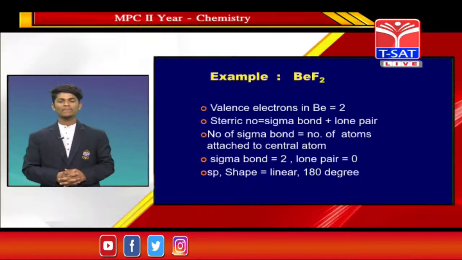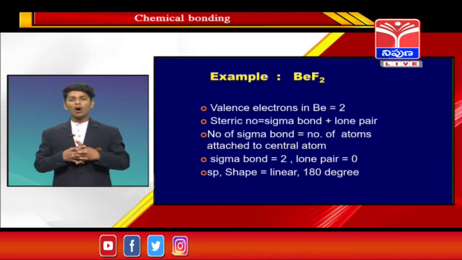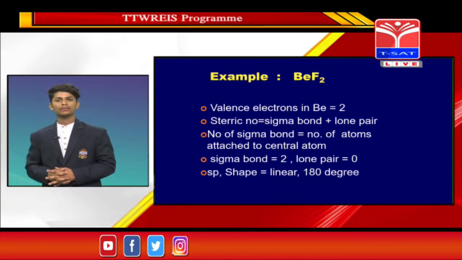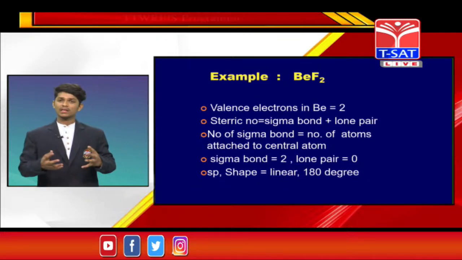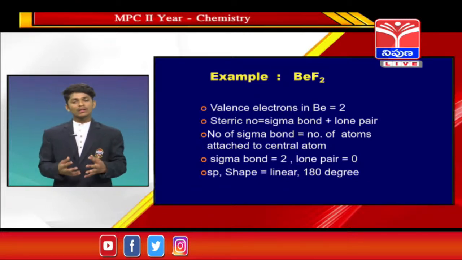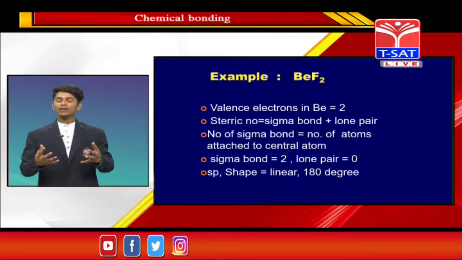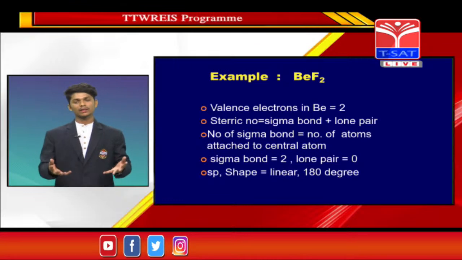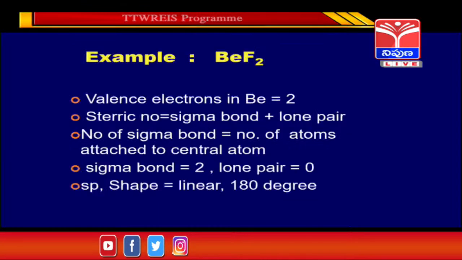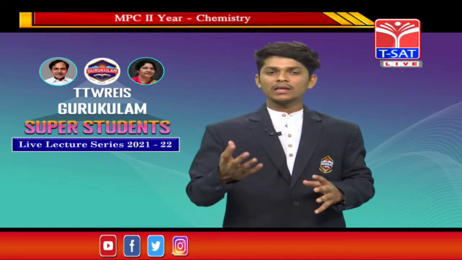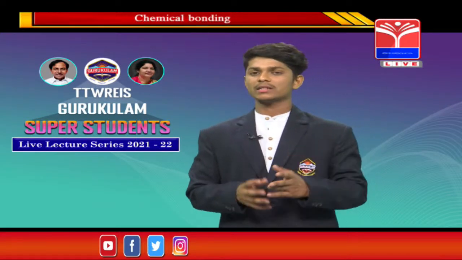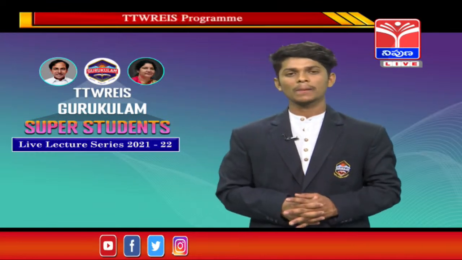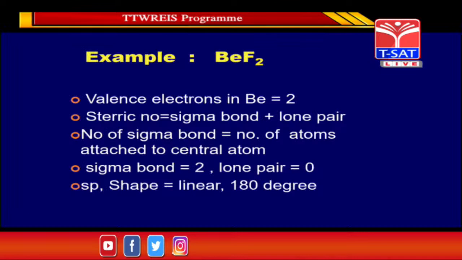Next step, we have to find the steric number. How to find the steric number? Steric number is nothing but the sum of sigma bonds and lone pairs. So how to find the sigma bond? Sigma bond is nothing but how many atoms are attached to the central atom. Here in beryllium fluoride, beryllium acts as the central atom. The number of atoms attached to the central atom is 2, guys. The 2 fluorine atoms are attached to the central atom. So sigma bond is equal to 2. So easy, guys. So how to find the lone pair?